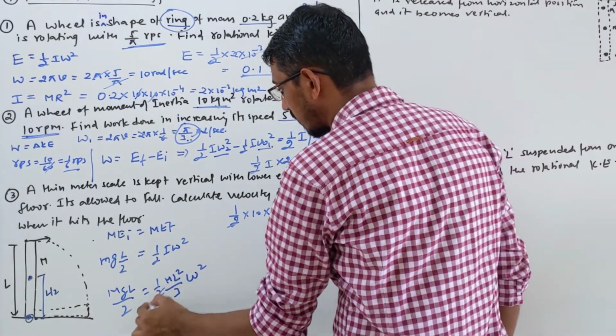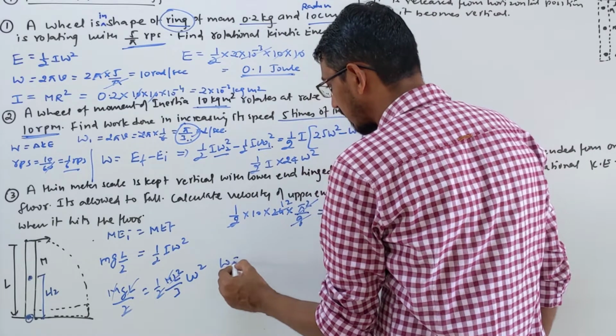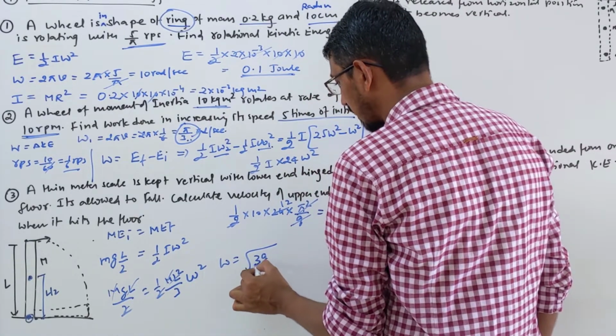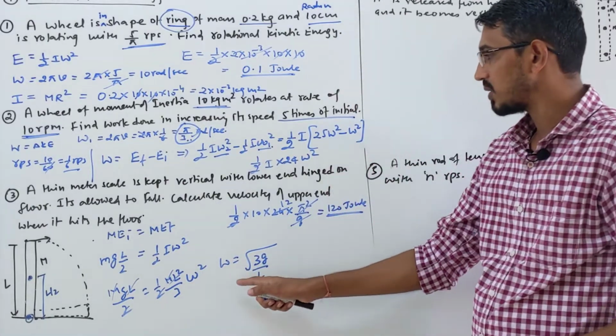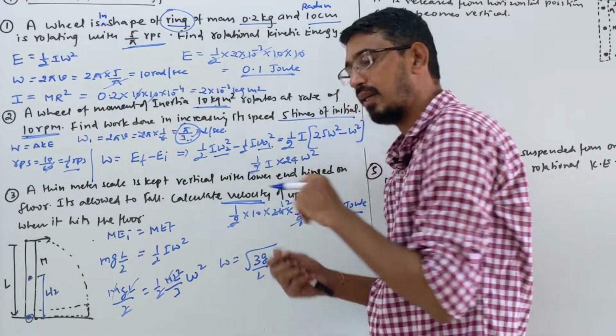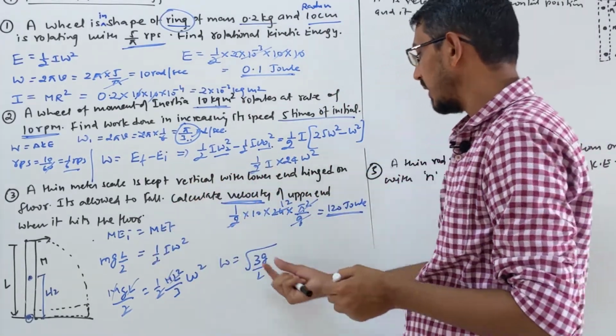Let's solve this. 2 goes here, m cancels, one L cancels. So you see omega simply comes out as root 3g by L. If they are asking angular velocity, then this is the answer. Here they are asking linear velocity, because when just the word velocity is given, it means linear velocity v. If they want angular, they will use the word angular. So this is linear velocity.